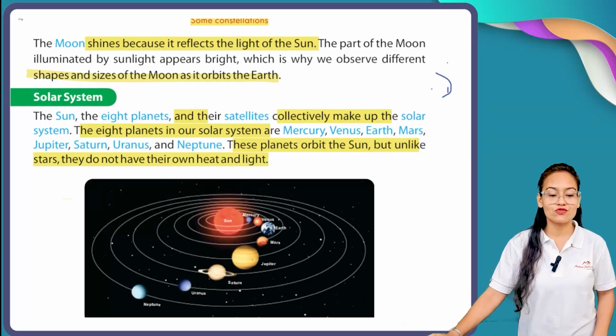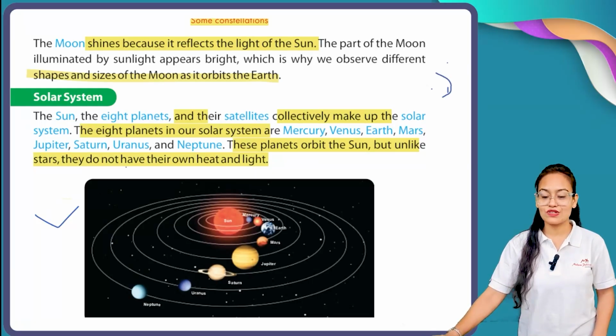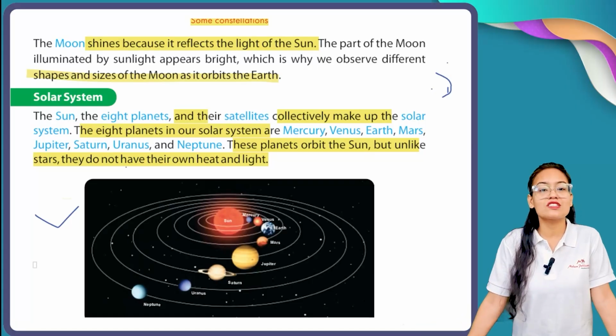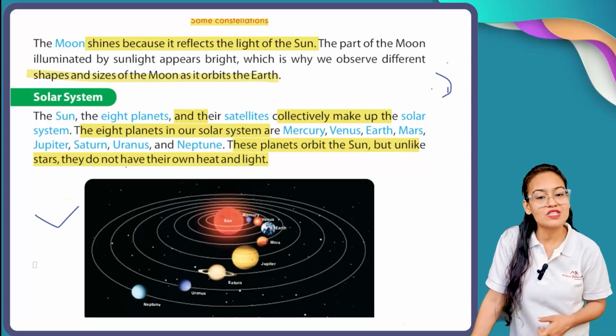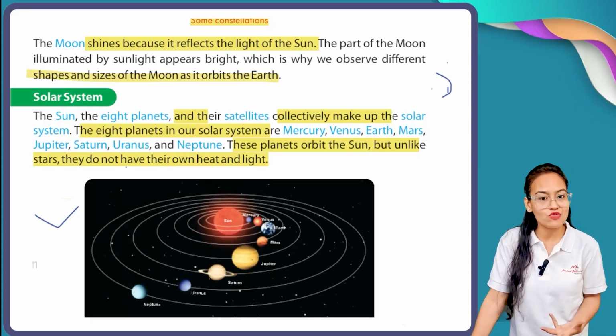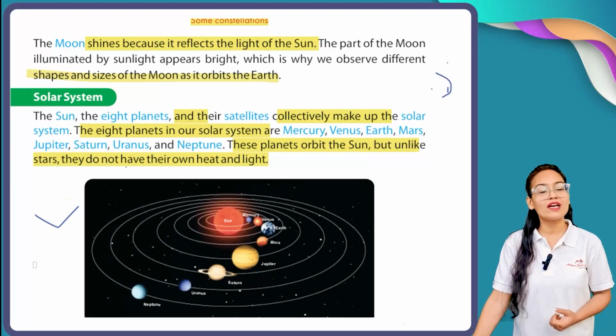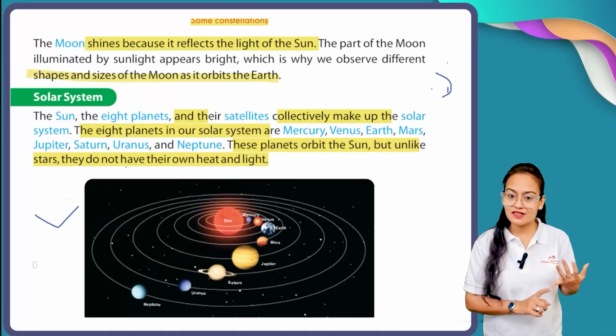So this is your solar system. You can see this is your solar system. In the solar system, what does it consist of? In the solar system, there is a sun, and apart from the sun, there are 8 planets, whose names I already told you. So in the solar system: the sun and 8 planets.